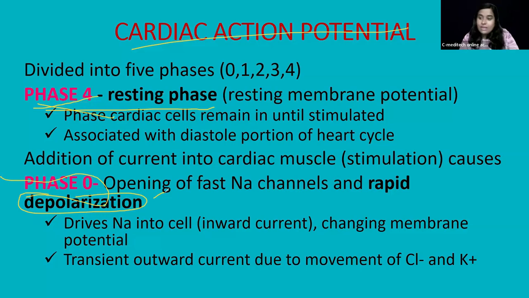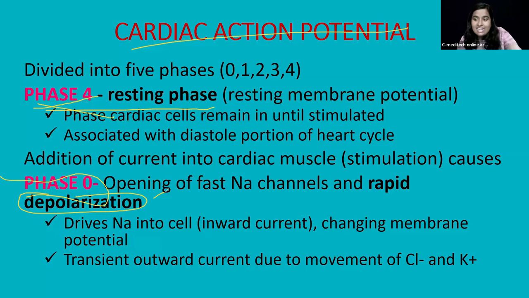Clear? Now the sodium ions, what will they do? They will rush in. Because sodium ions are flowing rapidly inside the cell, what will it do? It will make the inside of the cell less negative, right, because sodium is a positive charge. So there is an influx of positive charge, right?